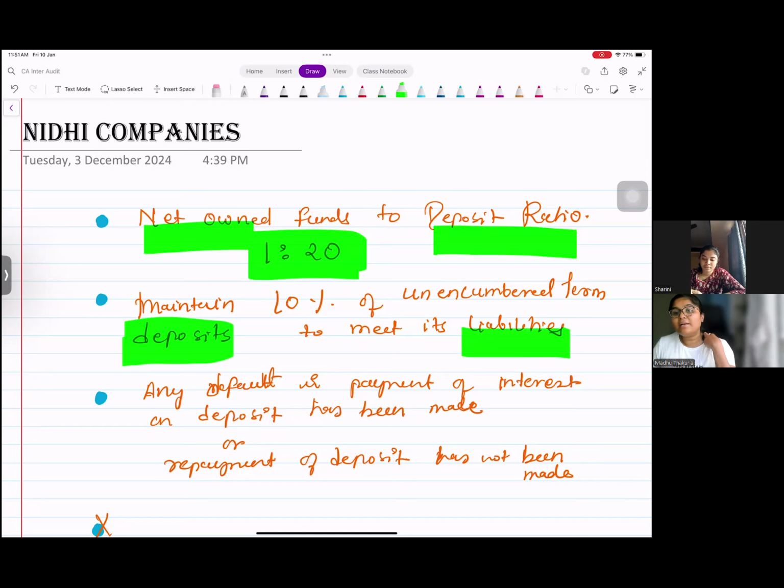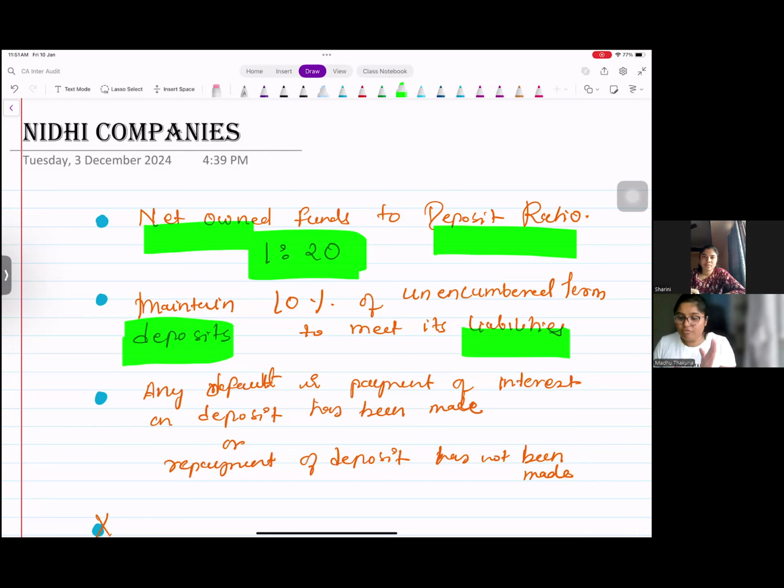What does unencumbered term deposit mean? Free of charge. There should not be any charge. That should be easily realizable and easily available to pay off any liability. So unencumbered term deposit. Bank should not have any charge on that money, right? So that you are able to pay that liability.